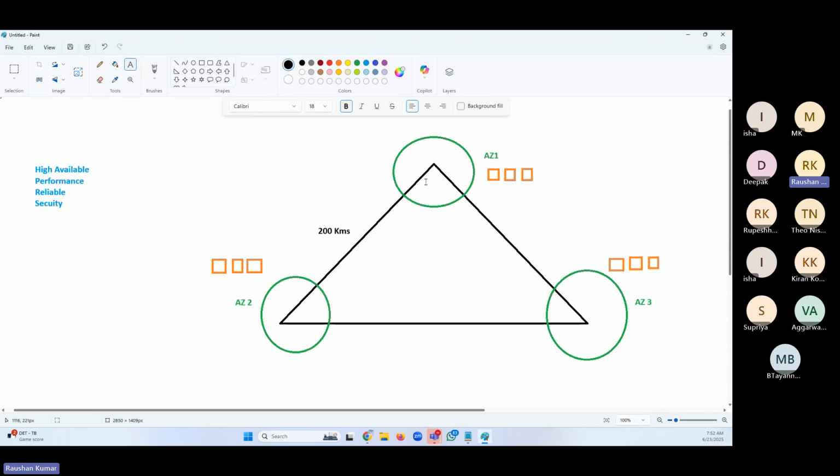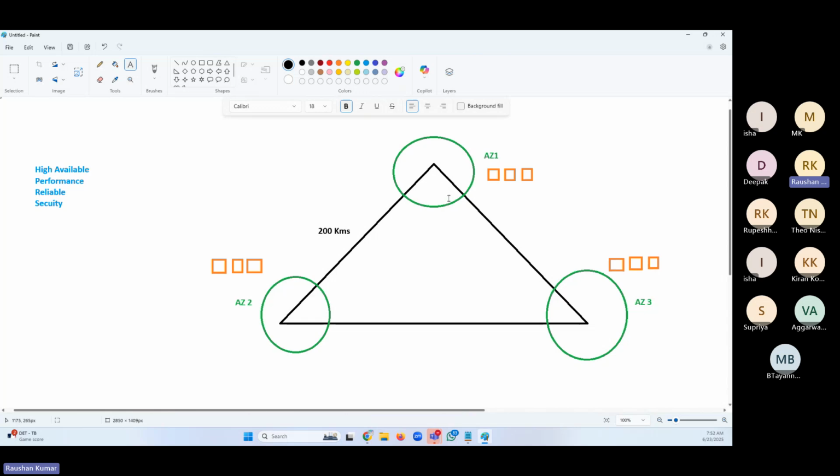Even if you have the web server, app server, database server across all the AZs of the region, the network latency is going to be quite minimal. It could be double digit, so 20, 30 milliseconds. So you would not realize that they are in two different AZs.